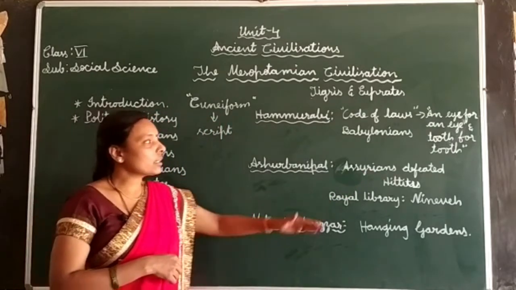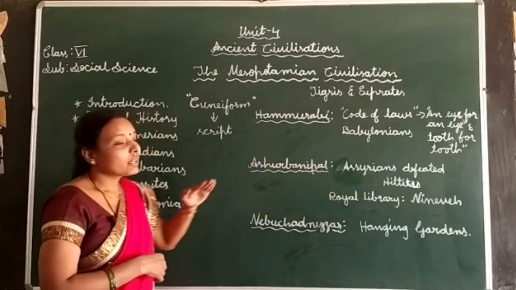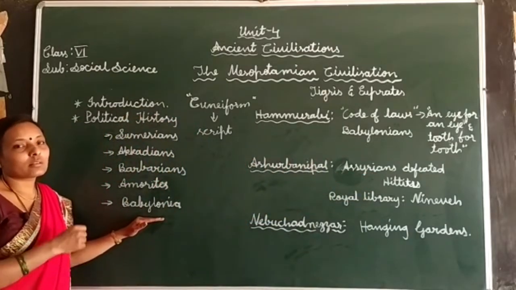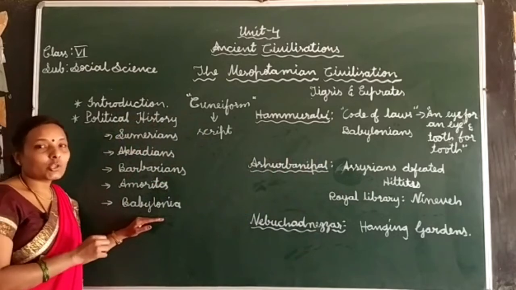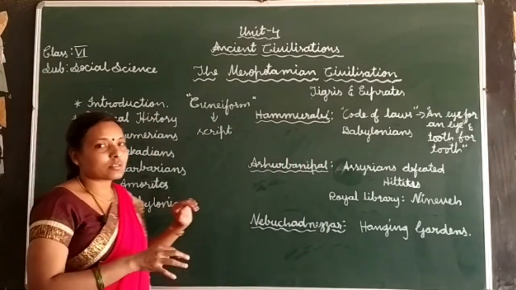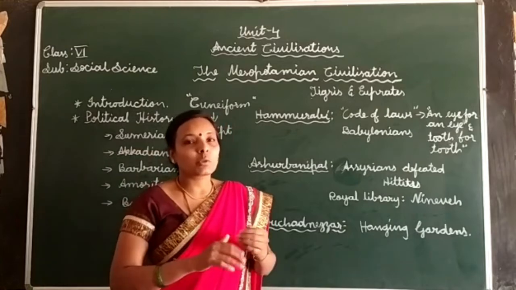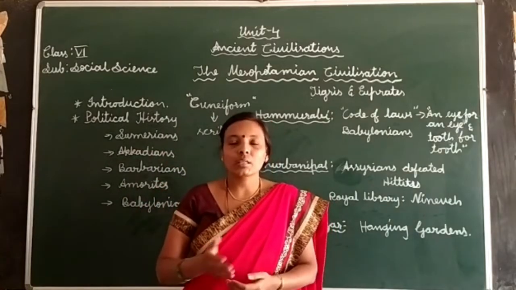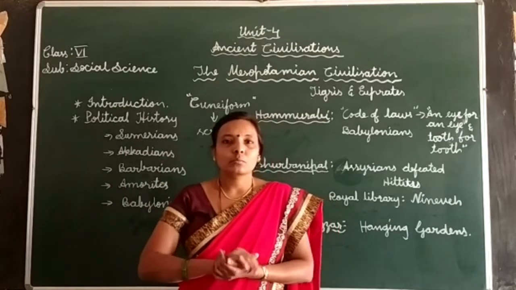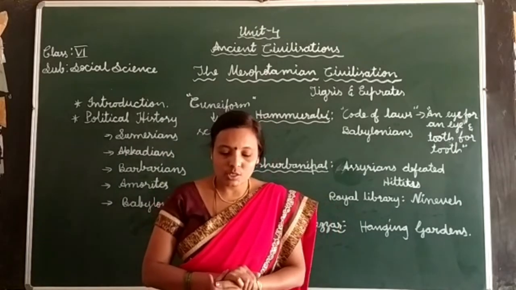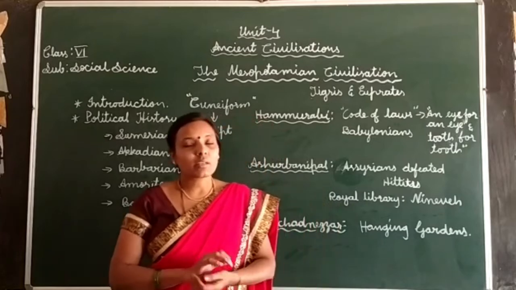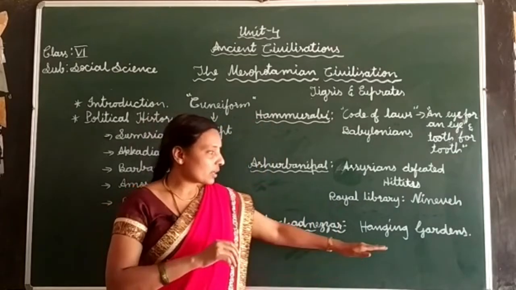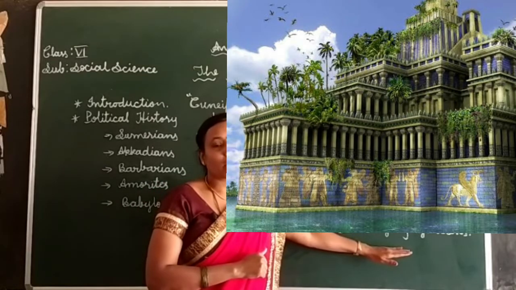That dynasty is called the Neo-Babylonians, because the Babylonians started to rule a second time. Nebuchadnezzar was the greatest king among these Neo-Babylonians, and he is famous for his hanging garden.